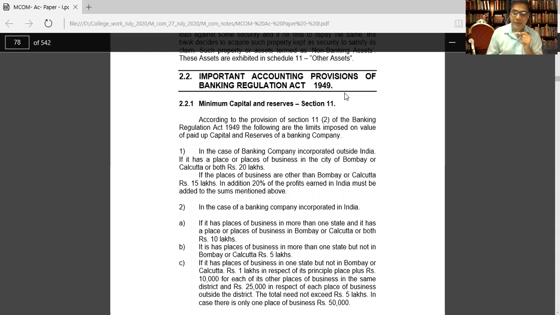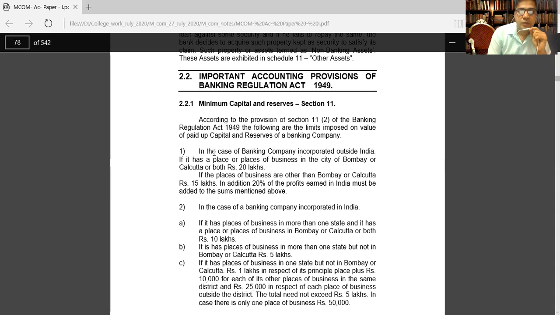RBI, while granting the license, ensures the financial soundness of the proposed bank. Suppose you want to open any particular bank, you should acquire a license from the Reserve Bank of India. Reserve Bank of India is the banker's bank, the central bank of India, and they will provide the license to any particular bank.